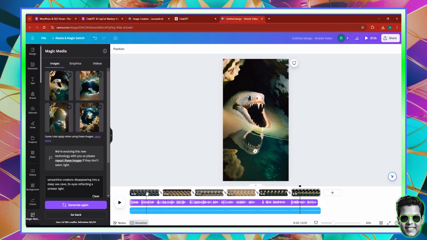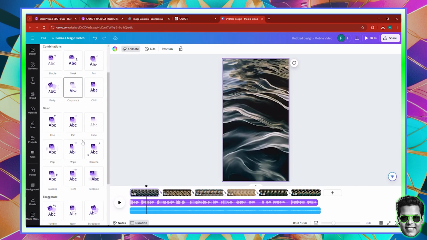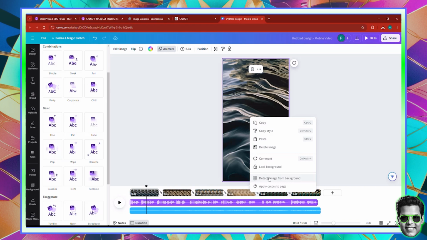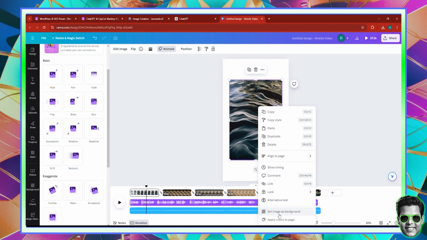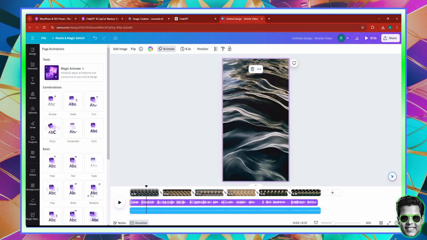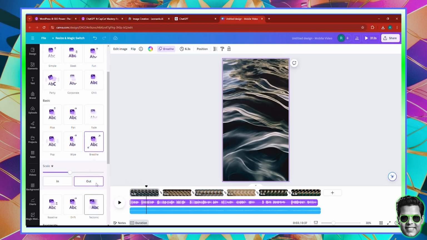And now let's click on each image. Go to animate. And here you have animations. I want you to use the breathe animation. Make sure the image is set as the background. And normally you can see if it's set as the background, if it offers the option to detach from background. So you have to make sure when you add the image, you set it as a background for the animation breathe to work. So click animate, click breathe, and then in or out, however you like.